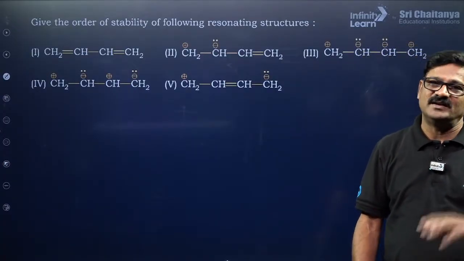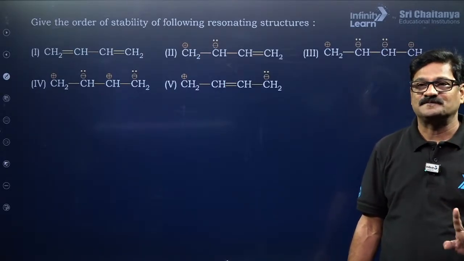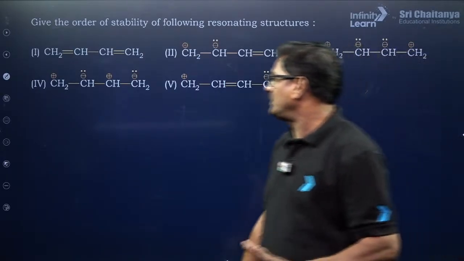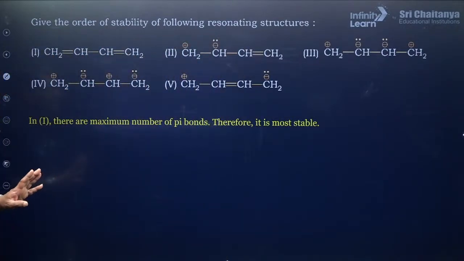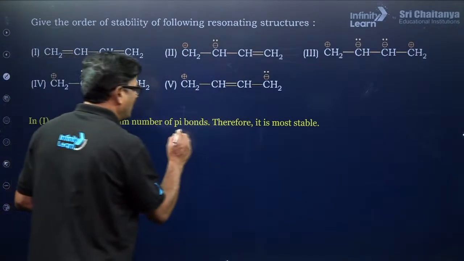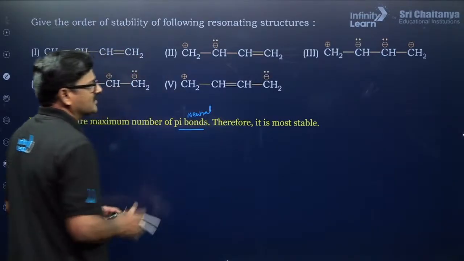Charge separation is highly unstable, charge delocalization is highly stable. So what happened here? In the first structure there is a maximum number of pi bonds and it is neutral, therefore it is more stable.